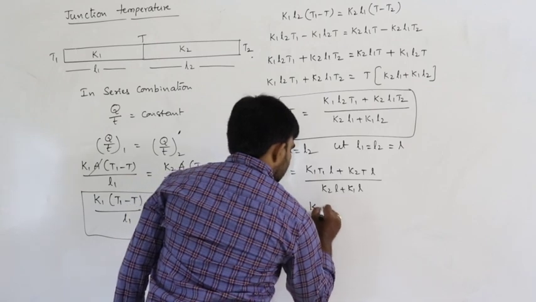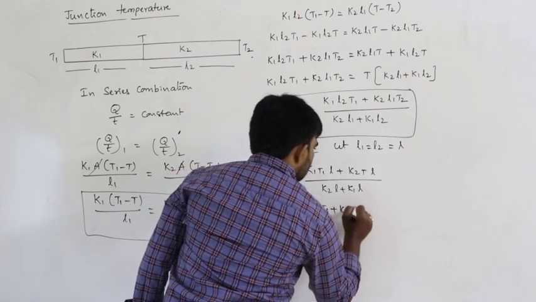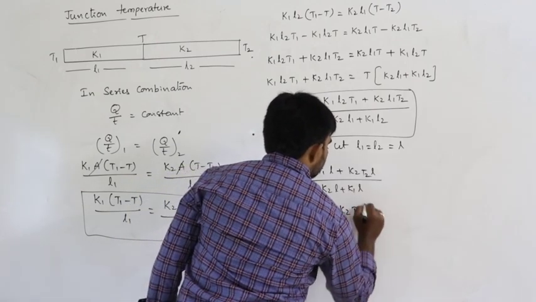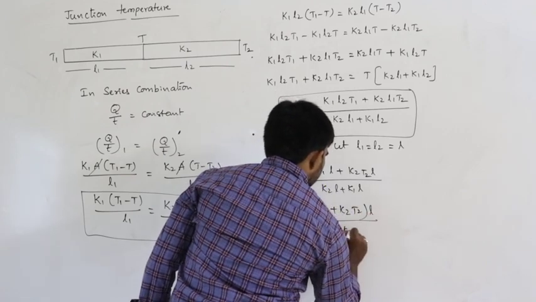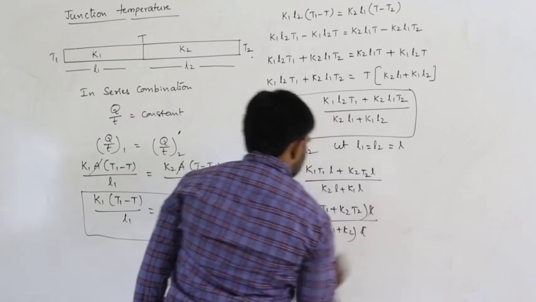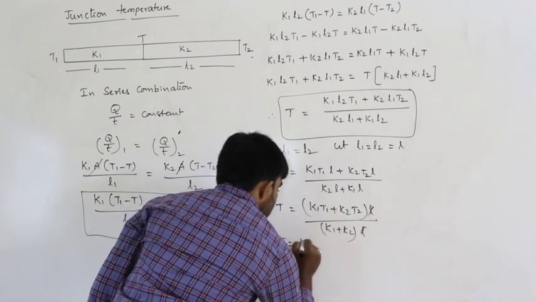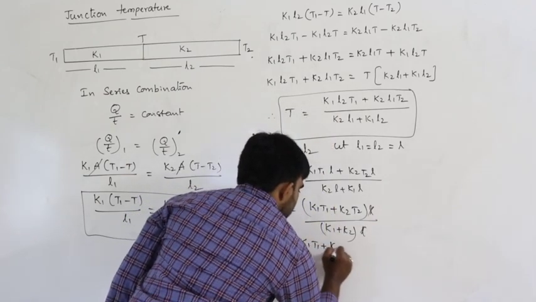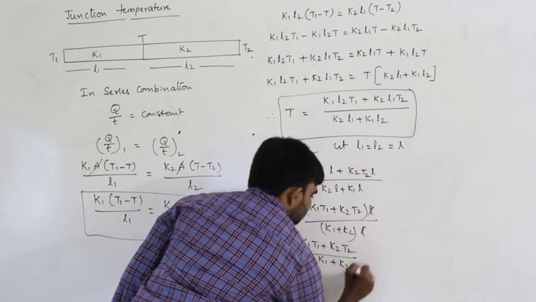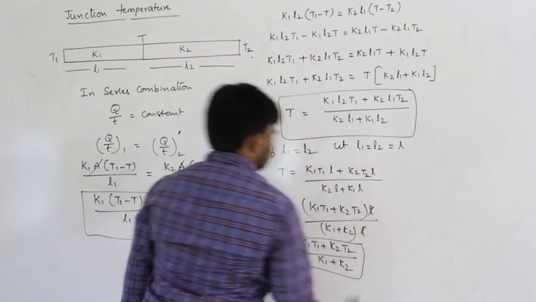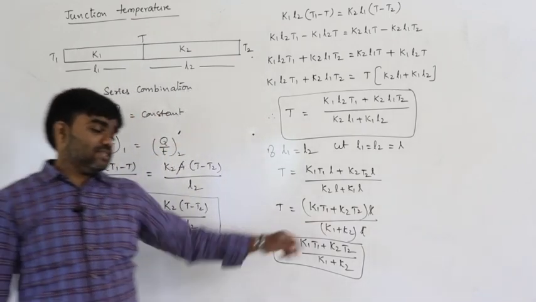So we can write K1 T1 plus K2 T2 into L divided by K1 plus K2 into L. So L cancels. Then T is K1 T1 plus K2 T2 divided by K1 plus K2. This is somewhat simpler and easier.